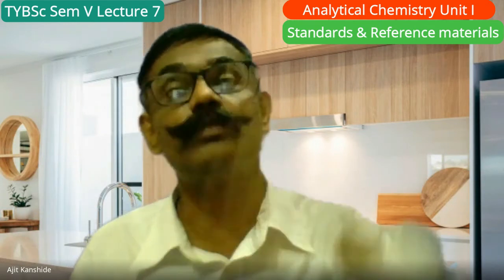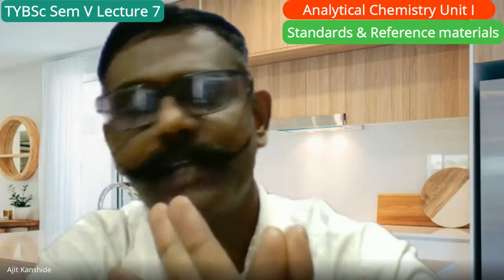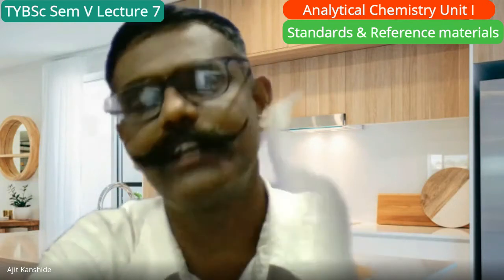That reference material is a NaOH solution, but that is not a primary standard. That is one we have prepared from another standard. As you can understand, one certified reference material is like a primary standard for us, and from that we can prepare the other references. So the fourth standard that I talk about is the reference standard. First one primary, second one secondary, third one certified reference standard, and fourth one only reference standard or reference material. Now I'm talking about the different kinds of grades of laboratory reagents.